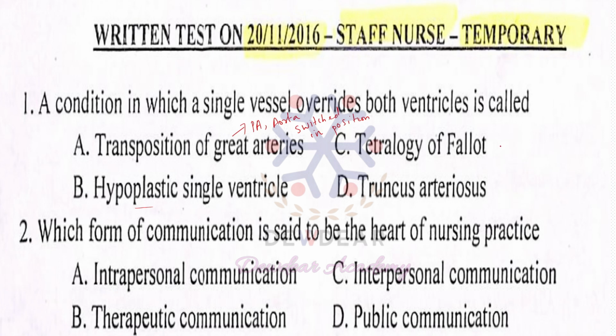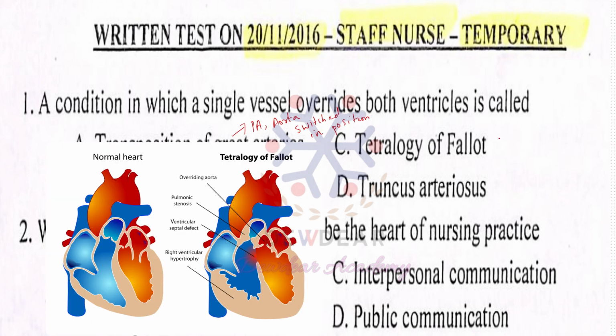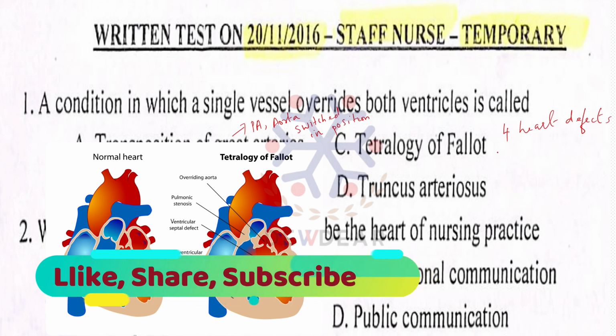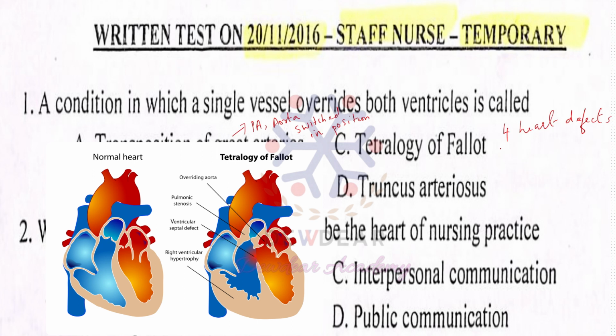Then tetralogy of Fallot is a combination of 4 heart defects: pulmonary stenosis, right ventricular hypertrophy, overriding of aorta and ventricular septal defect.